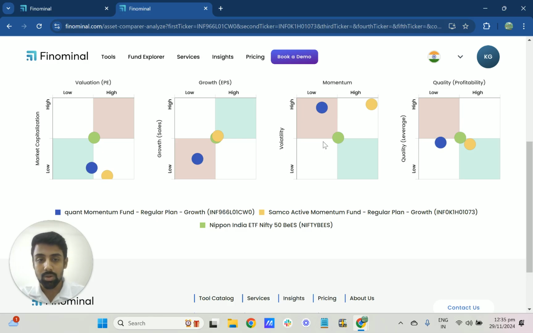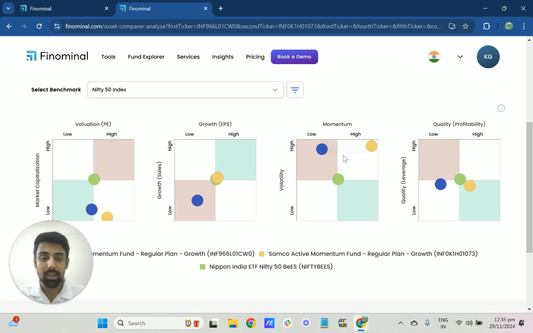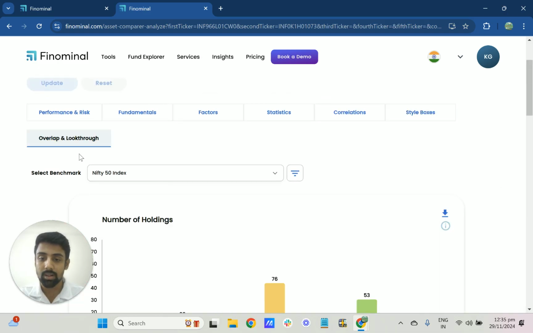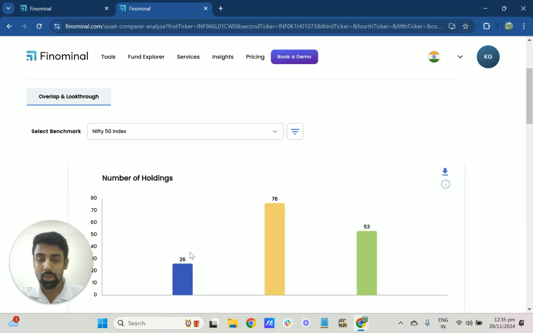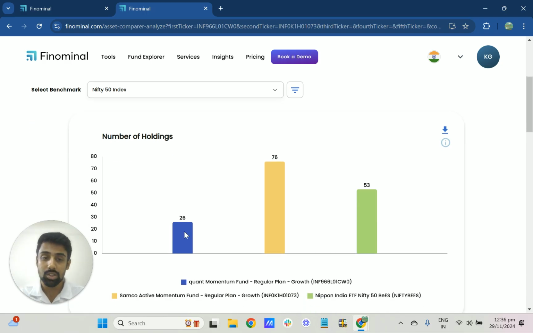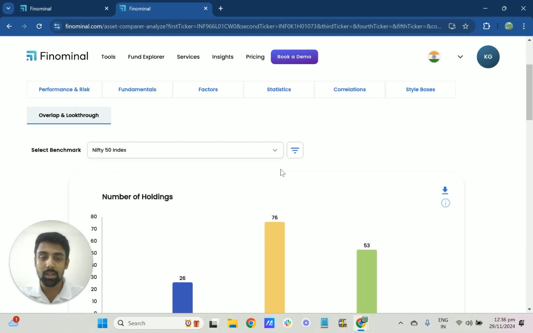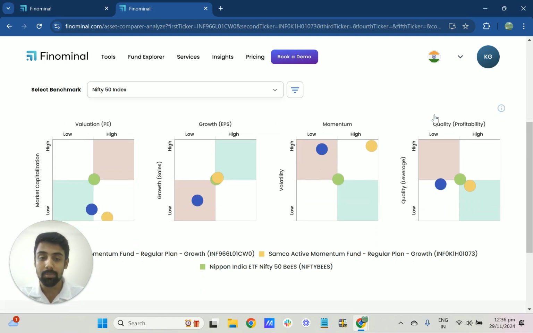And one thing to notice is this momentum analysis here. We are showing that Samco is on the higher end, whereas the quant momentum fund is on the lower end of the momentum factor itself. The reason is that the quant momentum fund is very concentrated, with just 26 stocks in it. So if you take the median, that's what we are plotting in the style boxes.